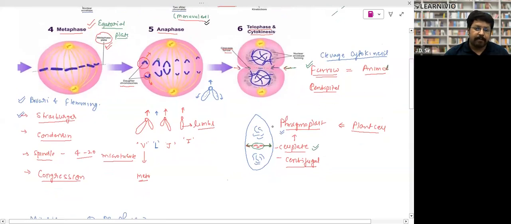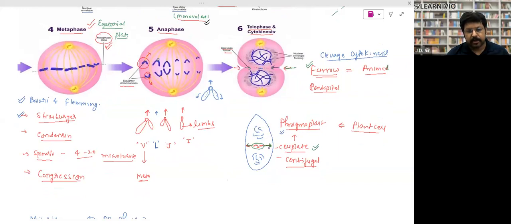Now again, what will happen in the plant cell? In the plant cell, deposition of substance takes place at the center, right? From the center, it will start expanding outside. Whatever material is deposited at the center is called the cell plate.